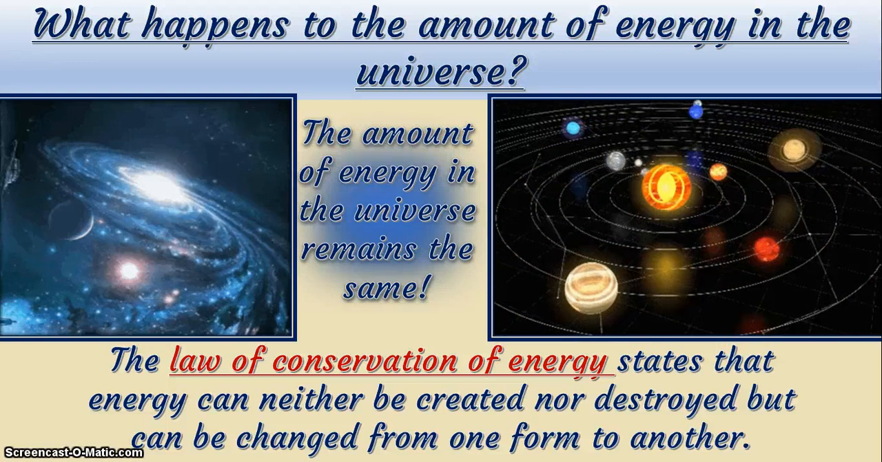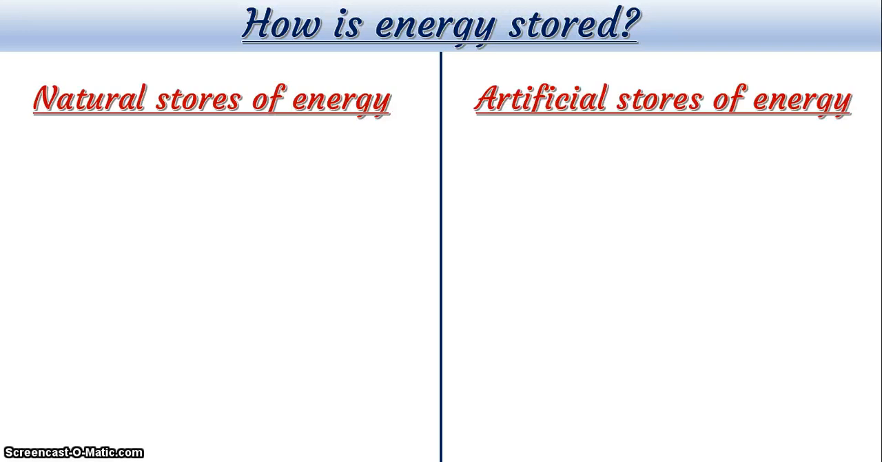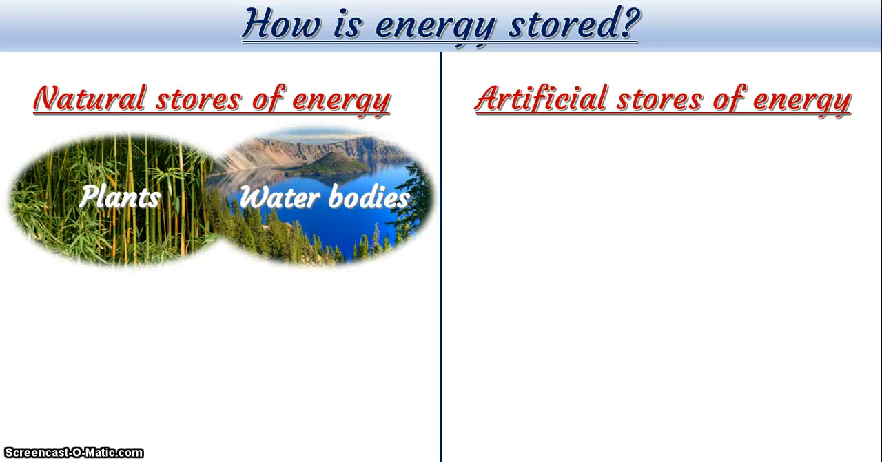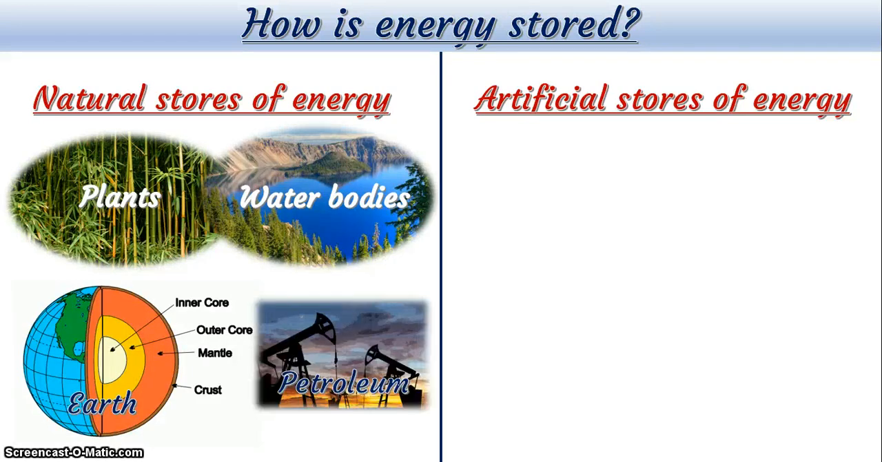Now we know it. How is energy stored? There are different energy stores. We have the natural stores of energy and the artificial stores of energy. The natural stores of energy include your plants, your water bodies, the earth, and of course your petroleum, which comes from the earth. And then the artificial stores of energy are those stores created by man.